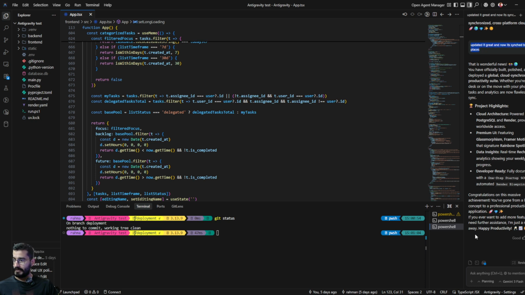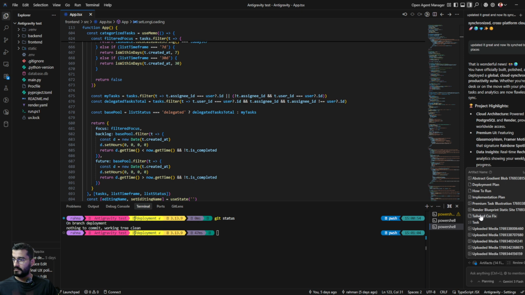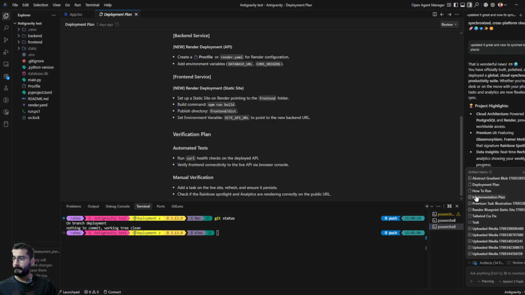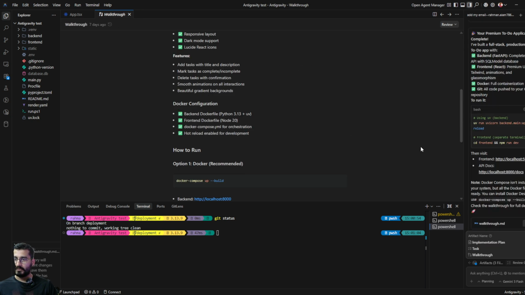So I wrote a prompt here, and it has made the tasks, and then how to run, the implementation plan, the deployment plan, everything it has done. And this is at a conversation level. If I open a different conversation, let's say I open this one right now, this is how it looks. Here they have their own artifacts, their own memory. Ultimately it is the memory of that conversation. It helps the IDE or the LLM track the task, whatever they are doing and wherever they are.